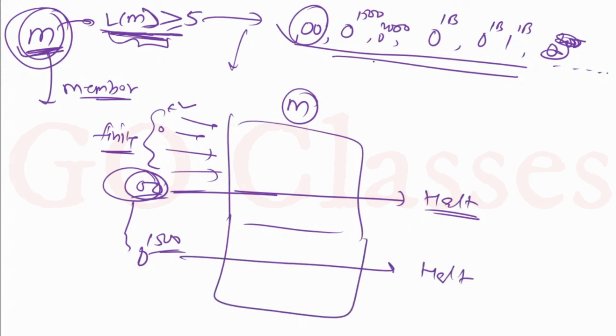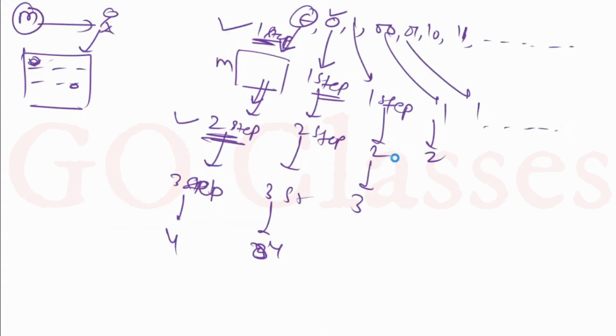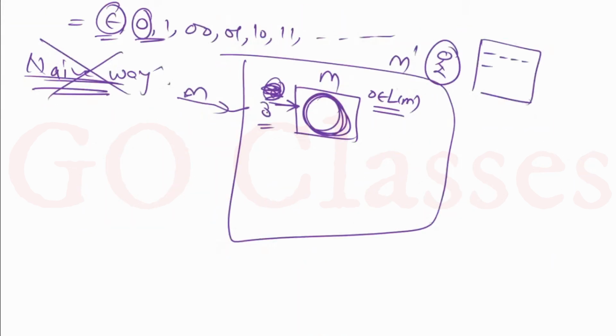So you can notice that within a finite amount of time, I will be able to find these 5 tick marks that I want. Remember, in the naive approach, a string which does not belong to M sent me into a loop, so I was stuck there and could not go further.